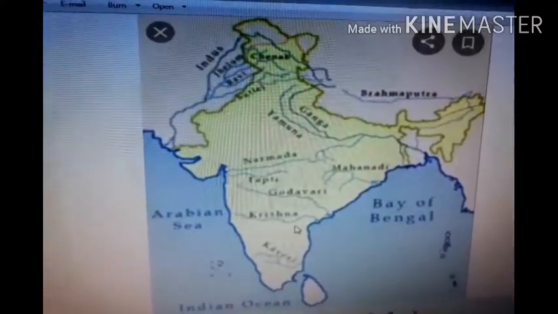Apart from these river networks of the northern part and the peninsular part of India, we have many lakes. Some are natural lakes, some are man-made lakes, some are freshwater lakes, and some are salt lakes in India. For example, see in this picture the locations of the different lakes.